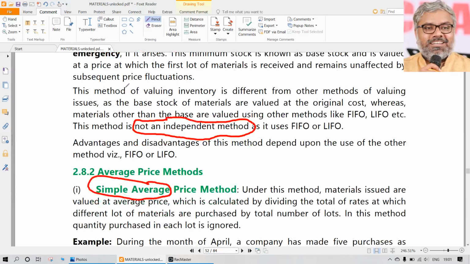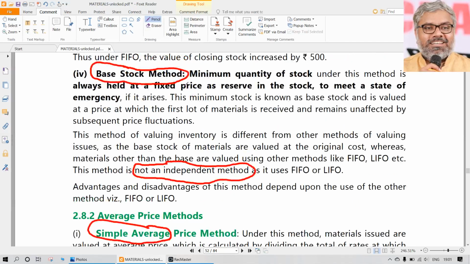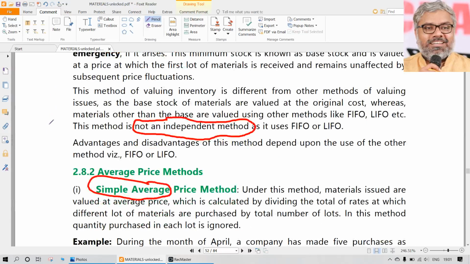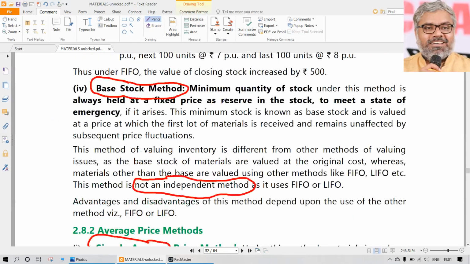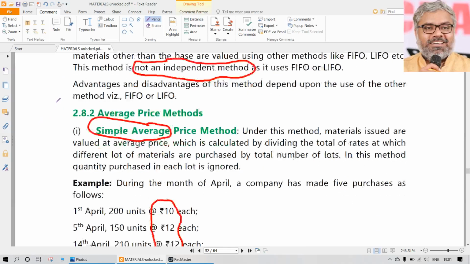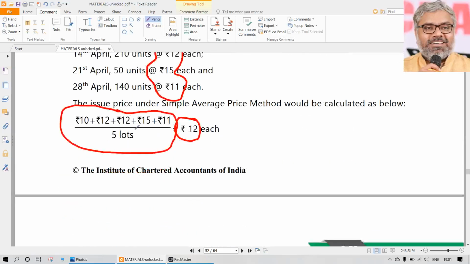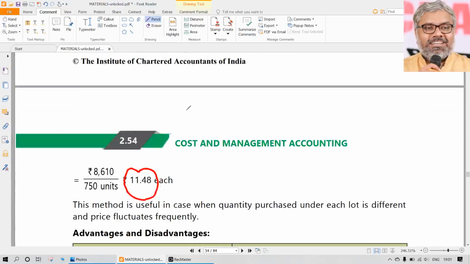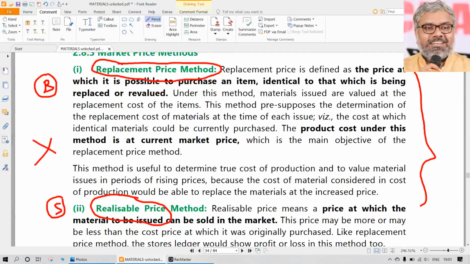along with FIFO and LIFO, this also can be added as a separate filter. So in addition to FIFO, LIFO, if at all it is given that a base stock has to be maintained, it will be maintained at all levels. Every time there will be a minimum base stock which is valued at a standard price, a fixed price. The price is not going to fluctuate for that base stock. Everything else, issue, purchase, will be happening related to the remaining stock, not related to the base stock. Like that, simple average method, weighted average method, these are all there. So the base stock method also can be given as an additional point.